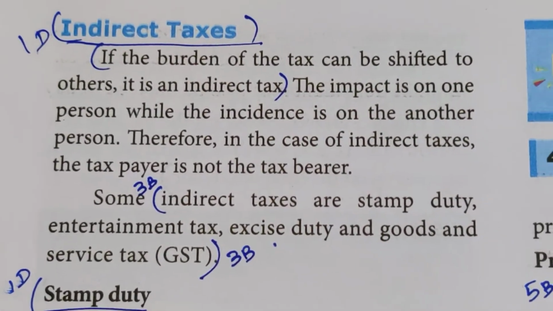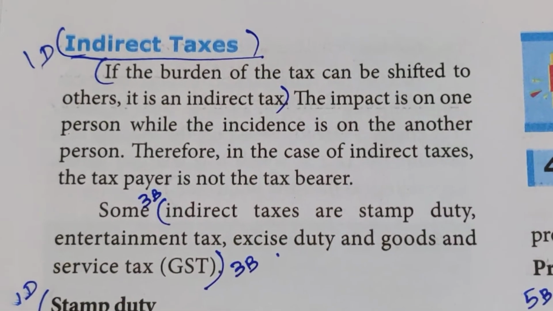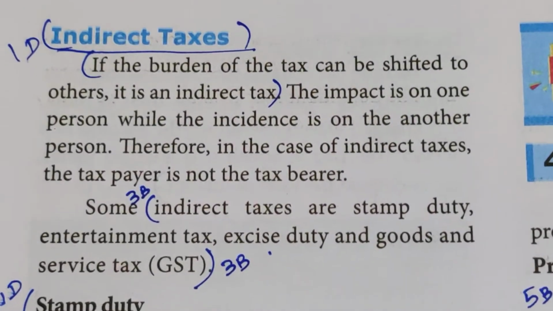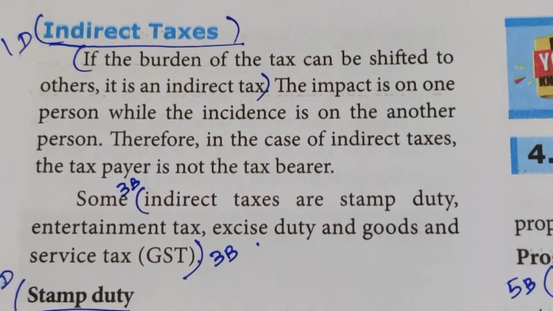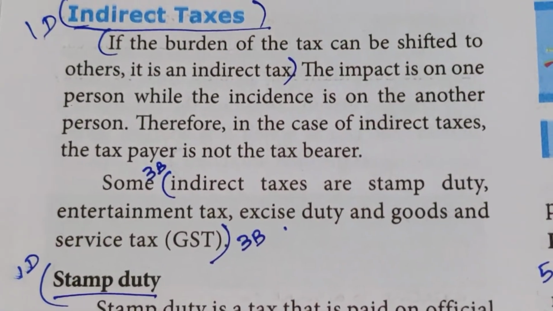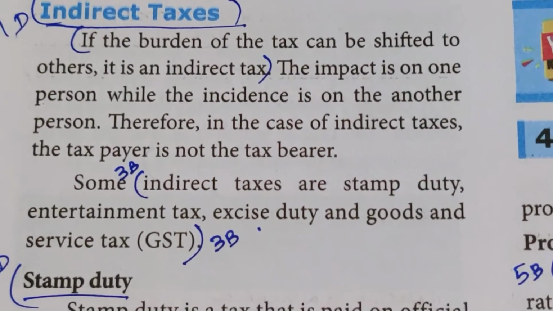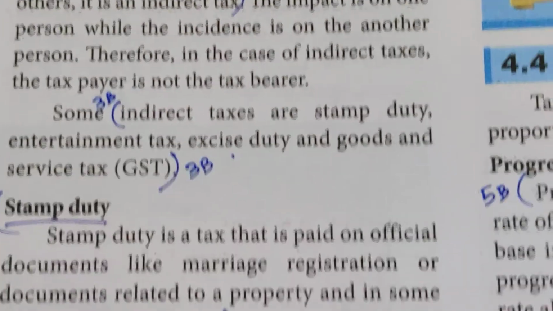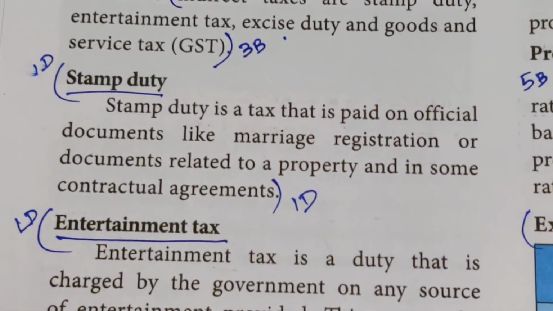Whether the owner is present or not, the person who is carrying the second person can sign and pay the taxes. That is indirect taxes. It includes stamp duty, entertainment tax, excise duty, and goods and service tax, that is GST. Stamp duty. What is stamp duty?